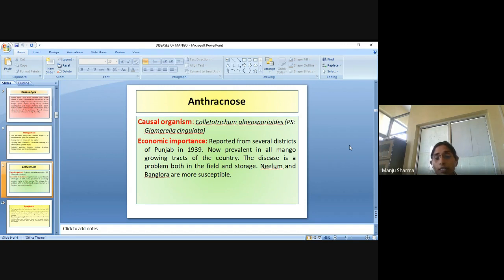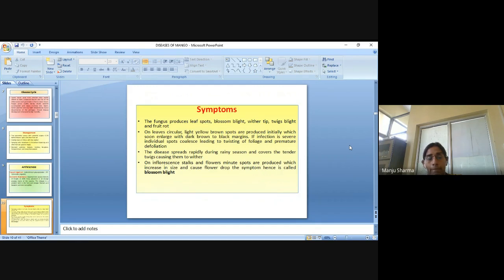So the disease is a problem both in the field and in storage. Neelam and Bangalora are most susceptible. Their symptoms: the fungus produces leaf spots, blossom blight, withertip, twig blight, and fruit rot.